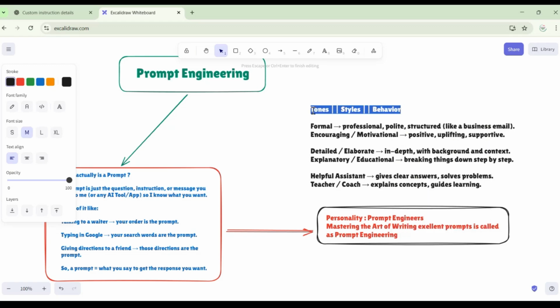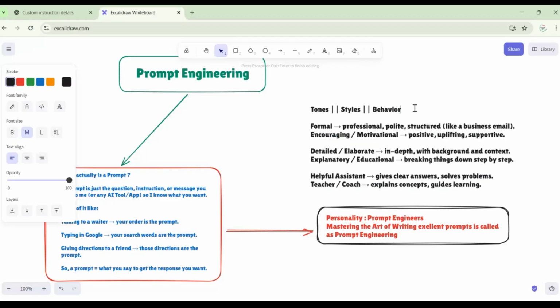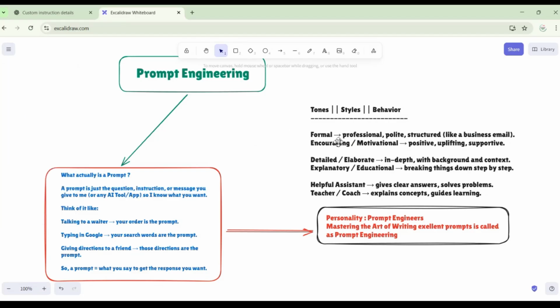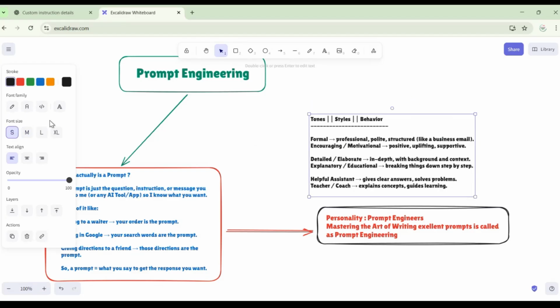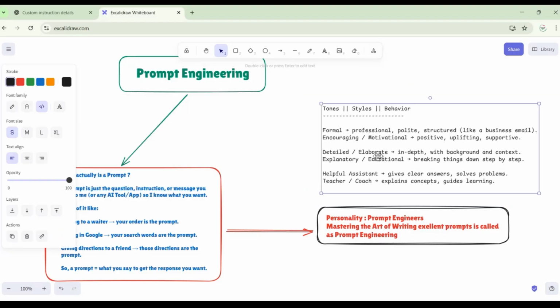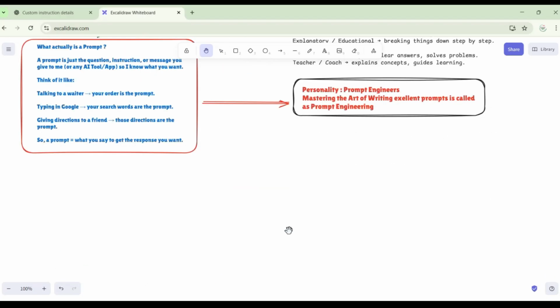Tone, style, and behavior. Any ChatGPT, any AI tool will follow. Okay, there is no doubt in this. Any question that you would like to ask? Okay, fine. So you should understand this very clearly. Okay, now let's go to the next.